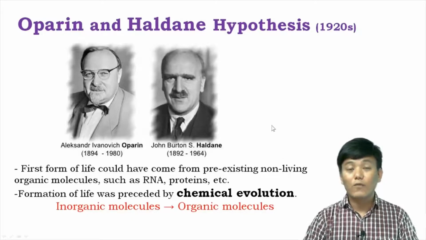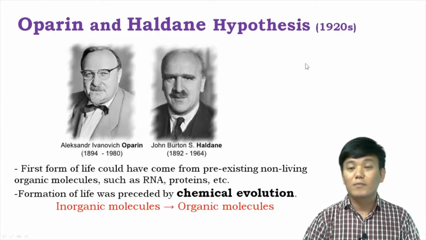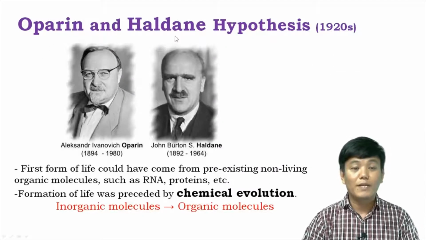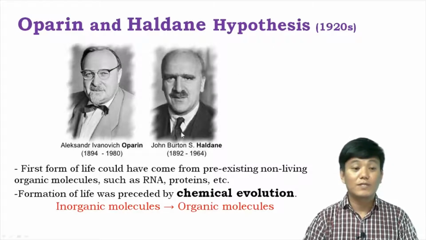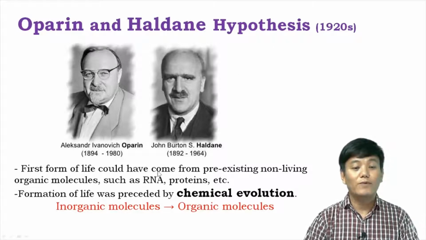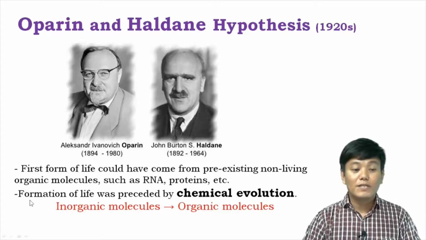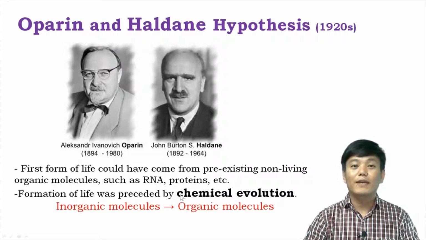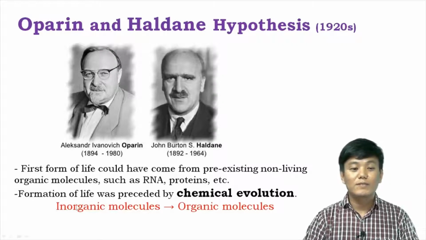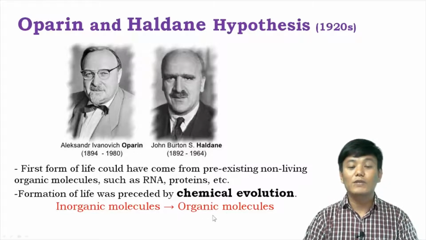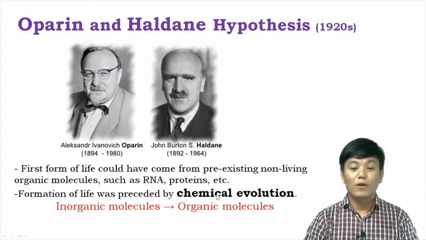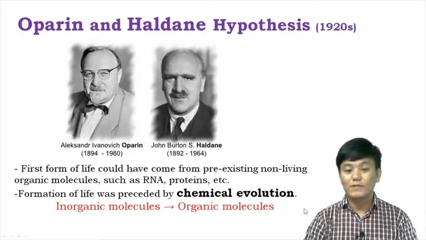Now the question of how the first life forms came on Earth remained unanswered till the 1920s. In the 1920s, these two people, Oparin and Haldane, proposed a hypothesis in which they stated that the first form of life could have come from pre-existing non-living organic molecules such as RNA, proteins, etc. They also stated that formation of life was preceded by chemical evolution, which means the inorganic molecules present in the atmosphere of primitive Earth reacted to give rise to organic molecules, and the organic molecules in turn gave rise to the first life forms.